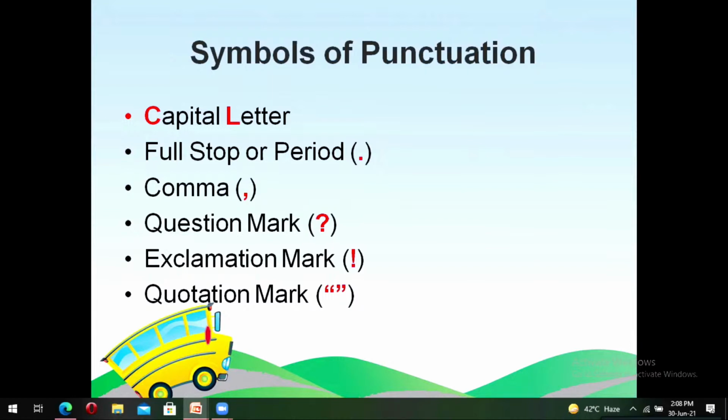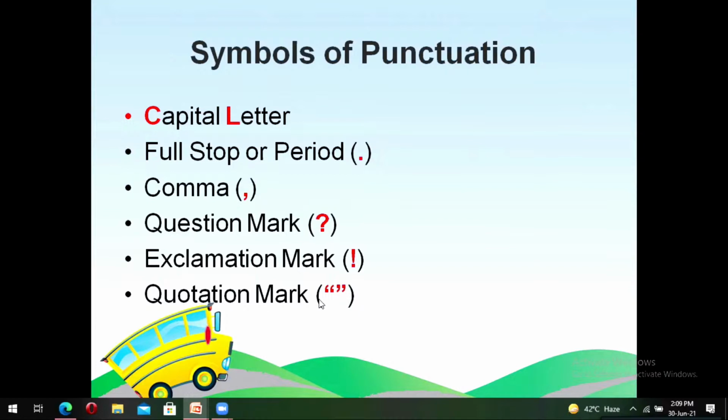After a question, obviously. And how do we know that a sentence is a question? Well, it will start with a question word. The next one is very funny. The exclamation mark. If you remember from the story, it helps us to find out whether a feeling is that of joy, excitement, surprise, anger, or when something is being said while shouting or yelling. So that is the time where we use the exclamation mark.